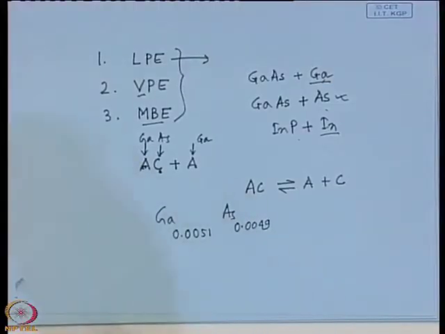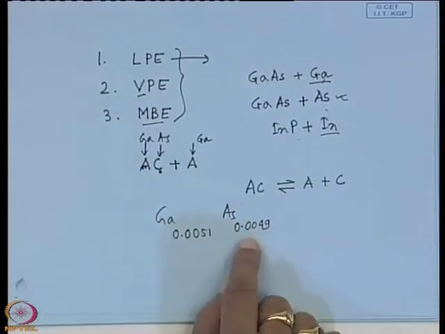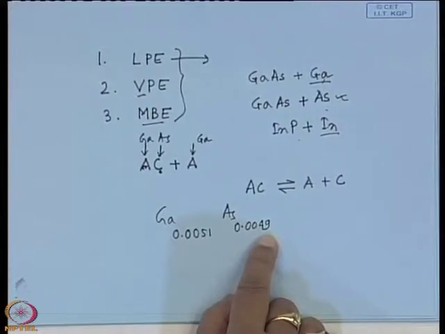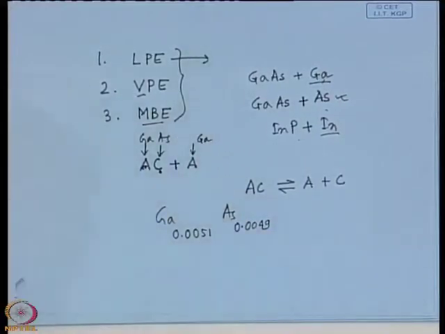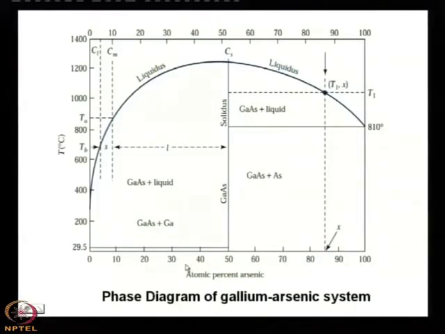Minutely, if you make a chemical analysis of the grown epitaxial layer, you will find that there may be some deficiency of arsenic, but in practice it is as good as a stoichiometric layer, because the difference comes at the 4th place of decimal. So, the phase diagram is an important thing, and it is growth from the melt or solution.